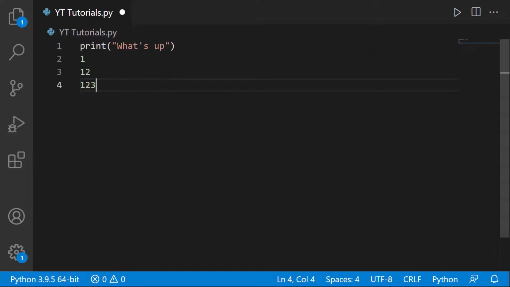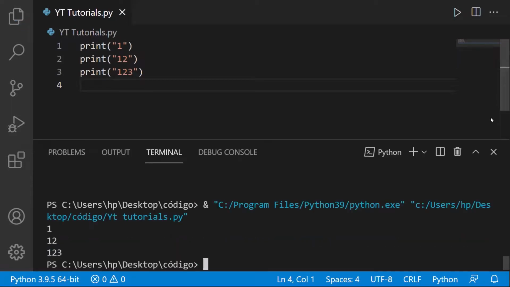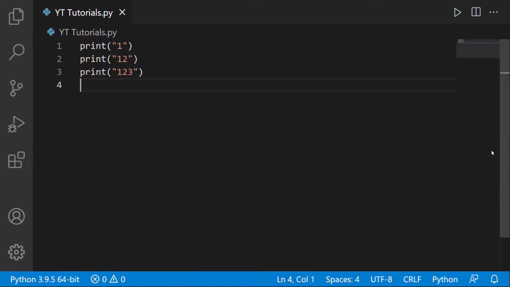First, we can use multiple print functions like this. So I'm just going to run this to show you how it looks. As you can see, it is working properly and printing what we wanted. But we don't need to waste 3 lines and use 3 print functions when we can compress it all to a single line with the help of the \n operator.